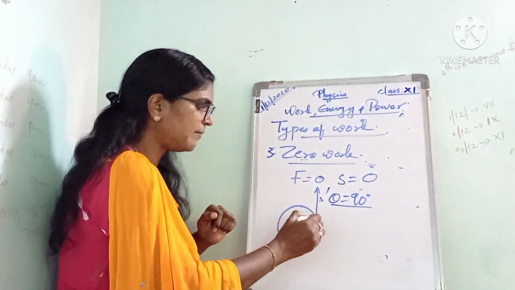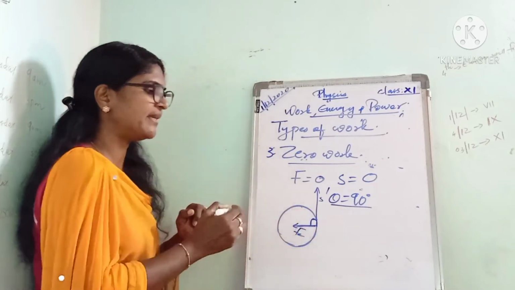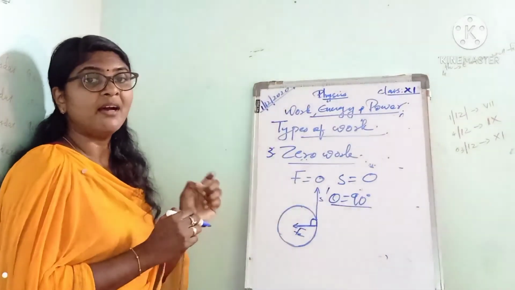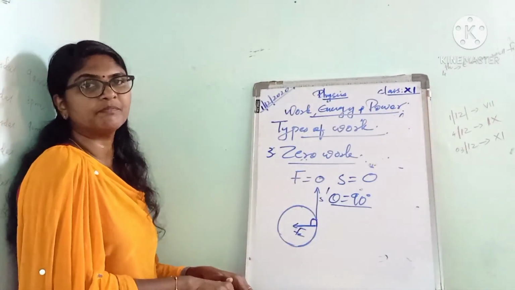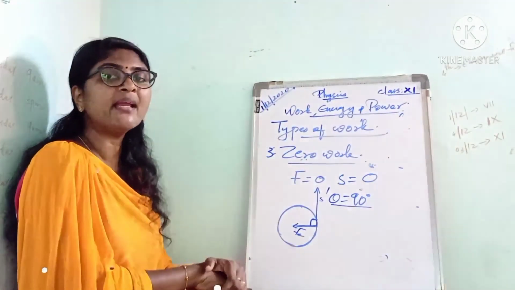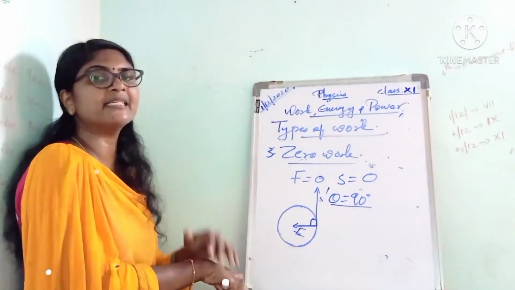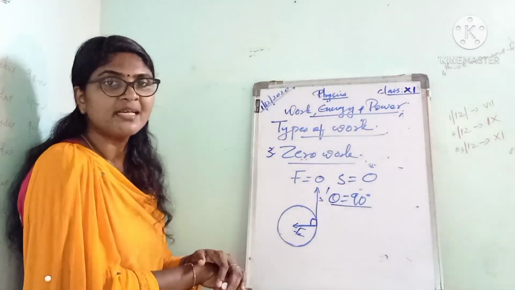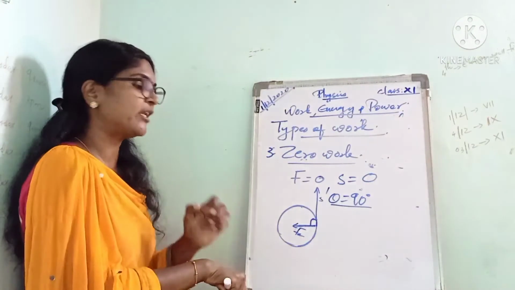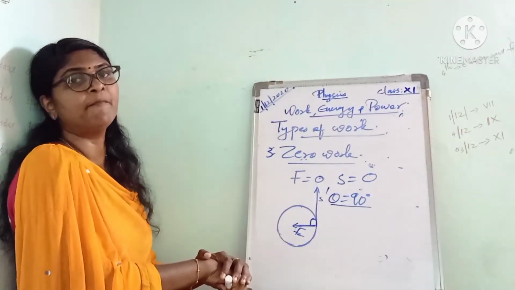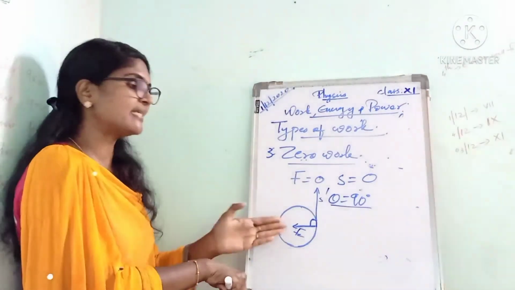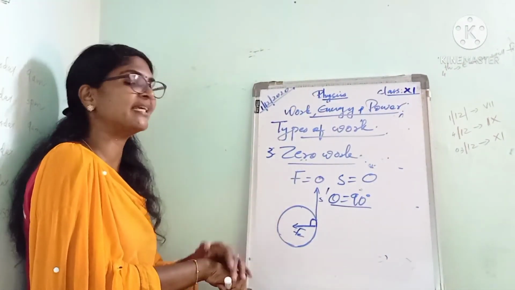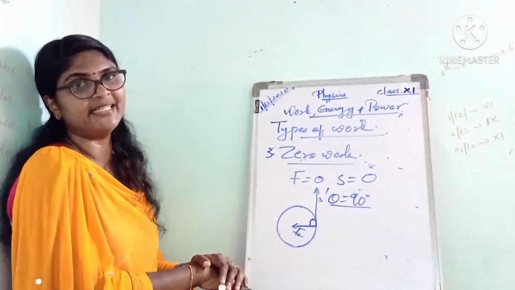So here the angle between the force and displacement is actually 90 degrees. So the work done by the centripetal force in this case is zero. Listen to it. If an object moves along a circular path, the work done by the centripetal force is zero. That is, when an object is in uniform circular motion, the work done by the centripetal force is zero, because here the angle between the force and displacement is 90 degrees.